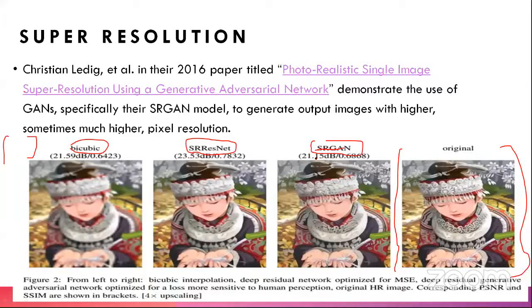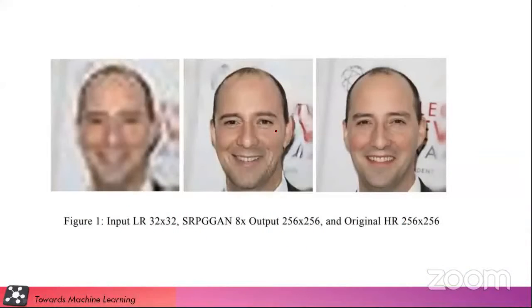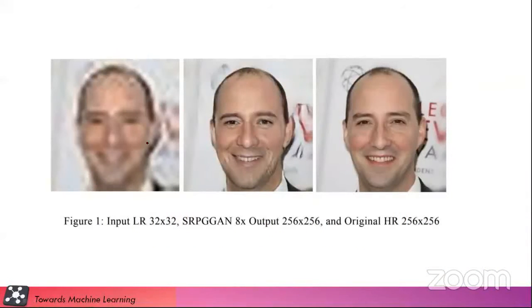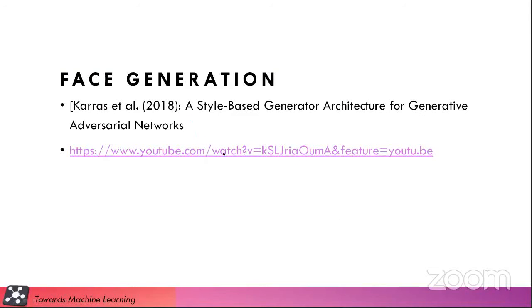Also, nowadays we do have diffusion models for super resolution, and they are beating the SRGANs also. So all the things are going very fast. Research is going very fast. People are generating new and new techniques each day. So yeah, you can see this is the low resolution image, and using the SRGAN, we get this kind of high resolution image. And this is the real high resolution image of the same person. You can find the similarities. Although there's a little noise here, and it is not as smooth, it did a very good job.